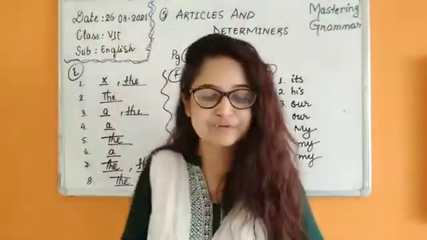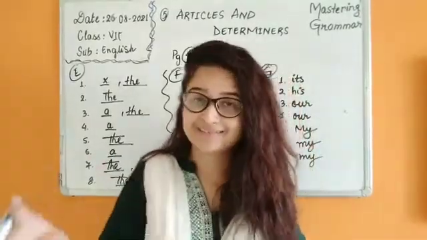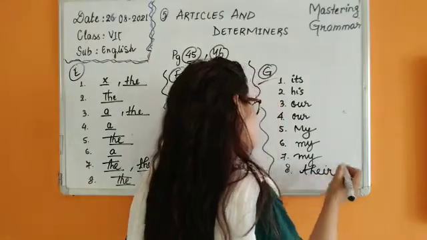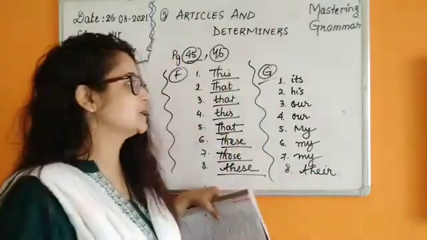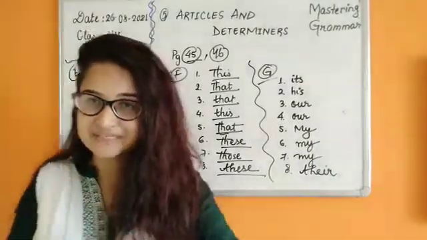Number 8. Visitors should park their car. Yes, children, with this we are also done with exercise G. Now moving ahead with the quantifiers.